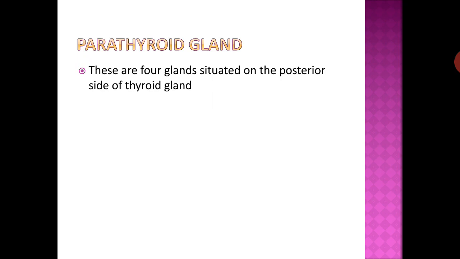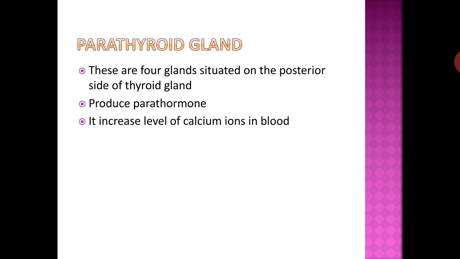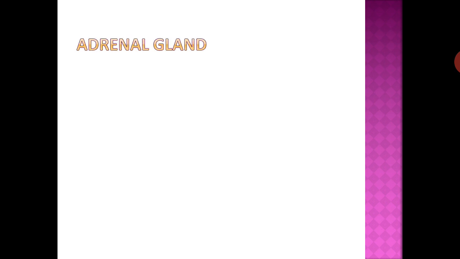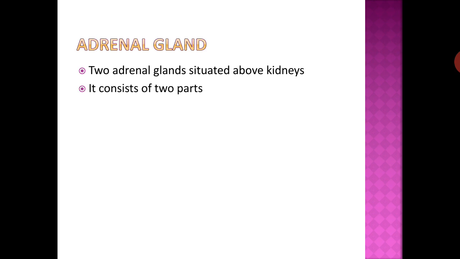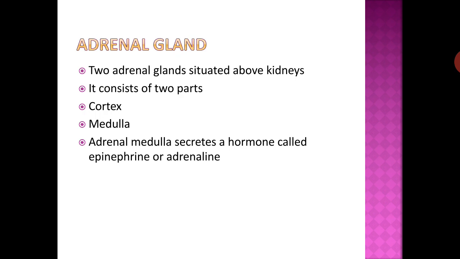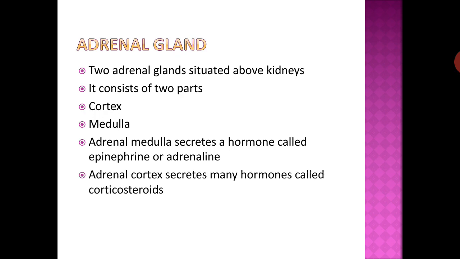Parathyroid gland: there are four glands situated on the posterior side of the thyroid gland. They produce parathormone, which increases the level of calcium ions in blood. Adrenal gland: two adrenal glands are situated above the kidneys. Each consists of two parts, cortex and medulla. Adrenal medulla secretes a hormone called epinephrine or adrenaline. Adrenal cortex secretes many hormones called corticosteroids.